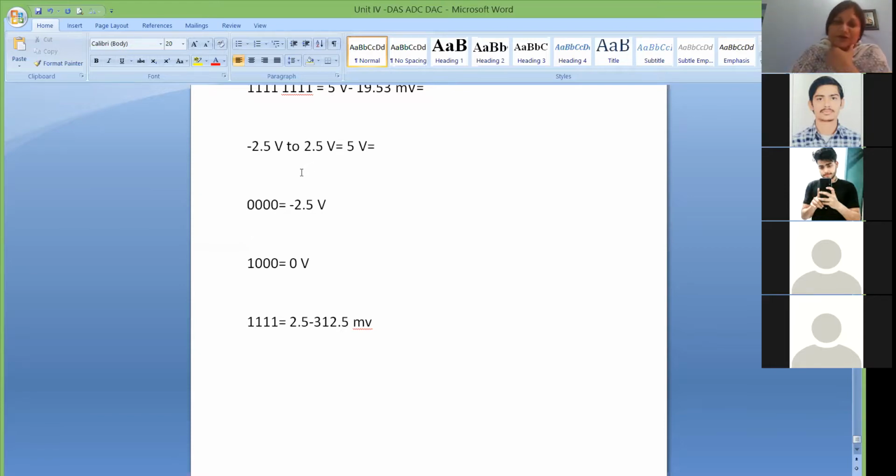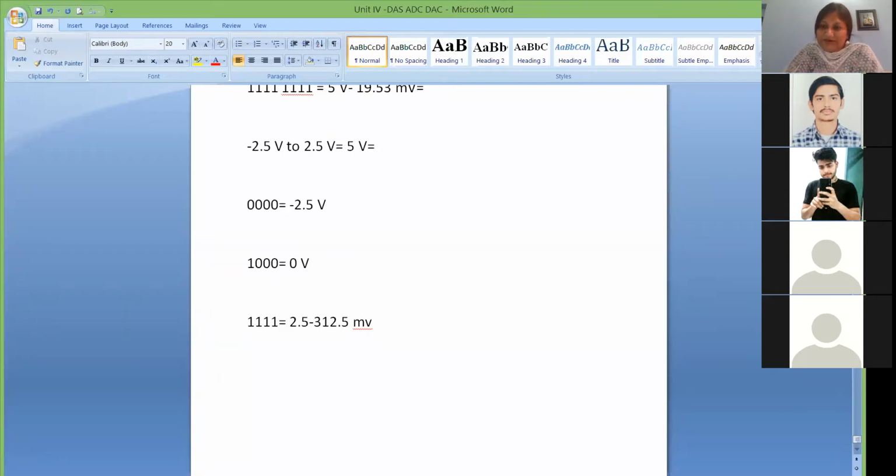Same is the case for D2A converter. If my data range I want minus 2.5 to 2.5, then if I give 000 as digital input, then my analog output will be minus 2.5 volt. If I give my digital input as 100, my analog output will be 0 volt, and if I give 1111, then it will be 2.5 minus 1 LSB error. So is it clear for bipolar data?